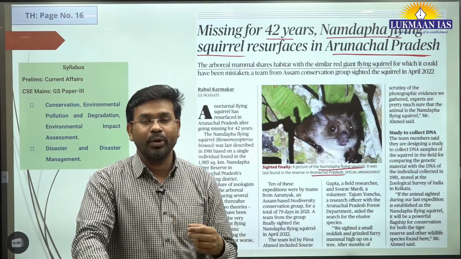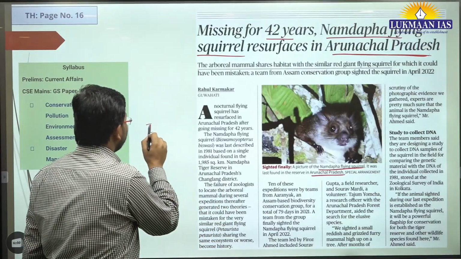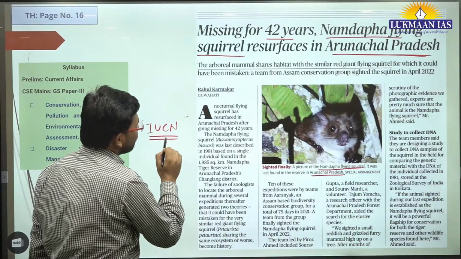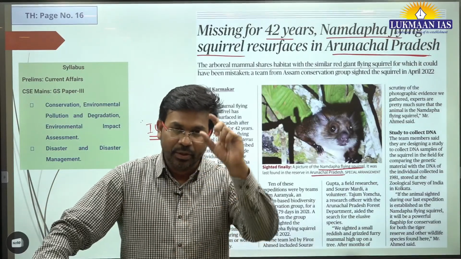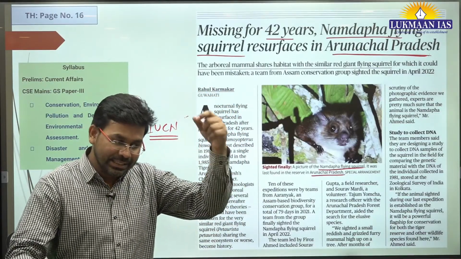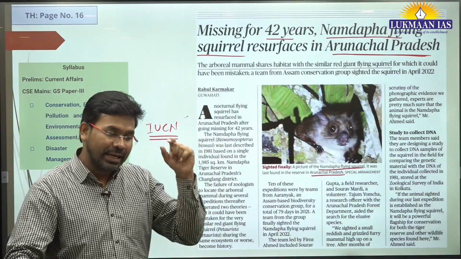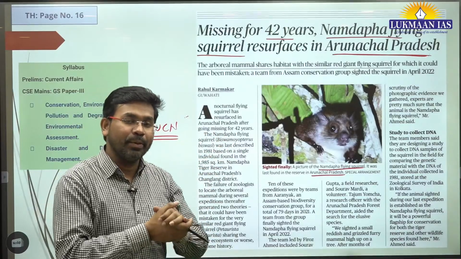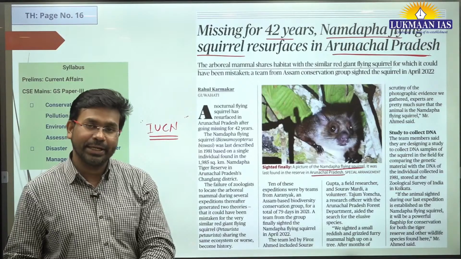You might have heard about the IUCN, the International Union for Conservation of Nature. The International Union for Conservation of Nature maintains a list of threatened species, known as the Red List of Threatened Species. It has, let's say, 7 different categories. One of the categories says least concern, another says extinct, and all other categories are in between. They can be vulnerable, endangered, or critically endangered also.